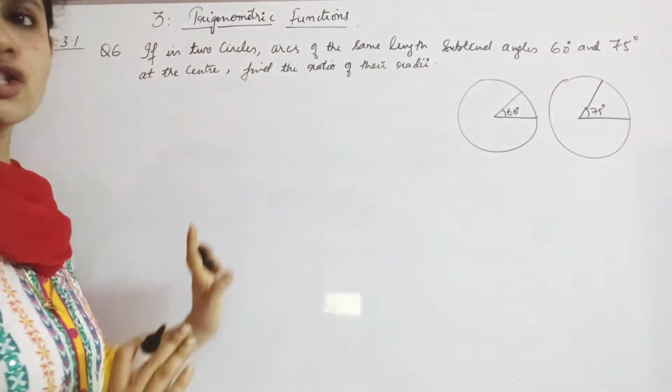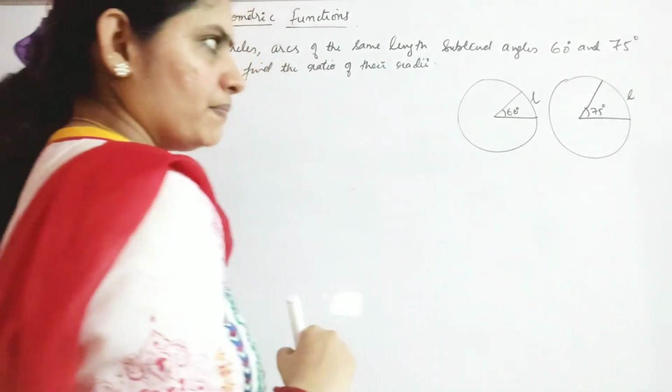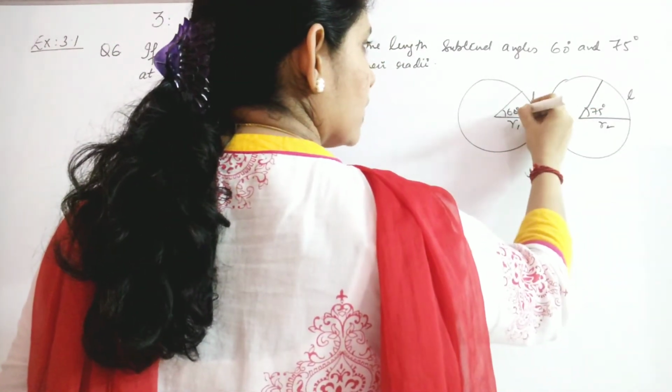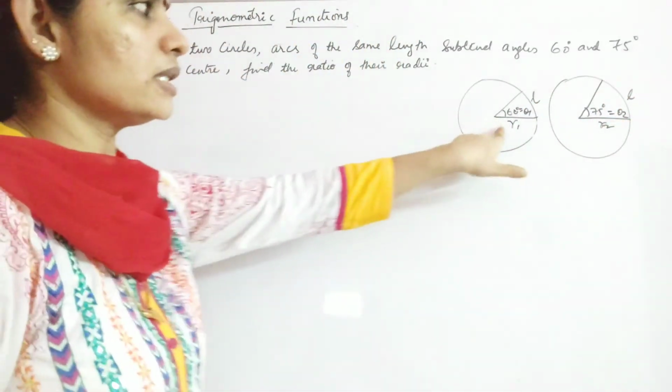That means their radii should differ, right? So arc length is same means L is same, so the radii will be different. Suppose this is R1, this is R2, and we take these as theta 1 and theta 2, and we have to find the ratio between their radii.